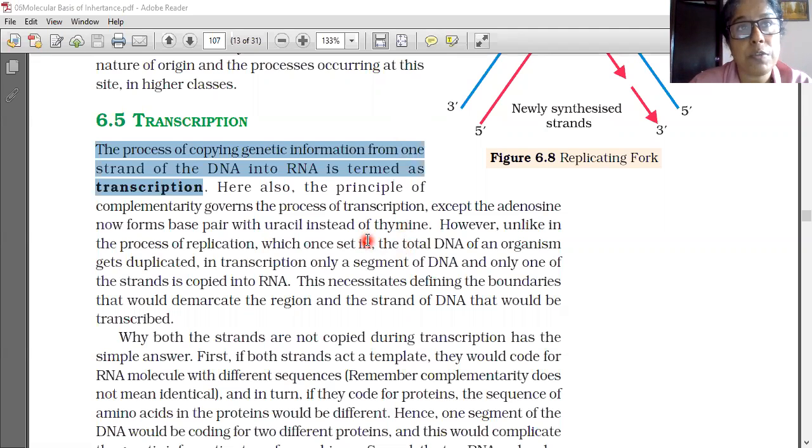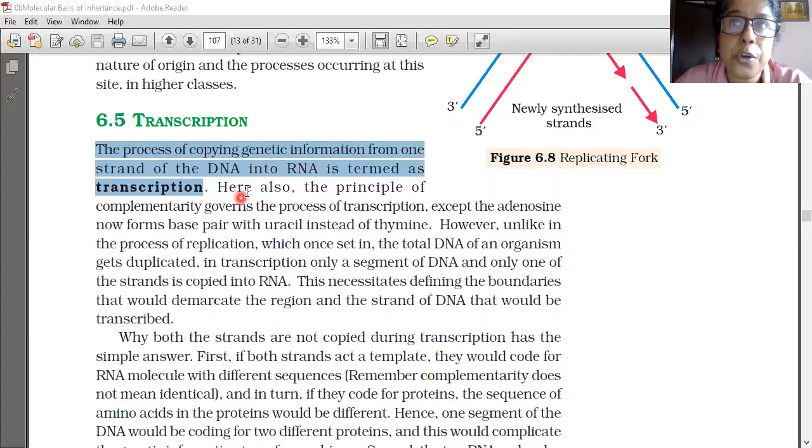So adenine is on one side. On the other side, RNA, what will be there? Not thymine, uracil will be there, because thymine is only present in DNA and uracil is only present in RNA. So that is called complementarity. On one side guanine is there, the other side cytosine will be there, and on one side cytosine is there, the other one having the guanine. This principle is called the principle of complementarity.